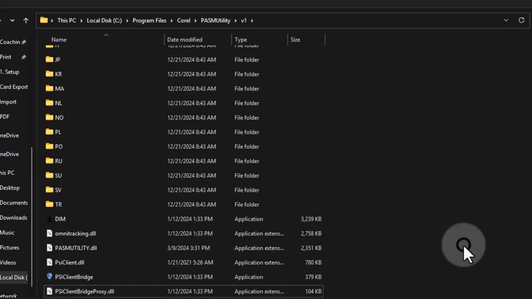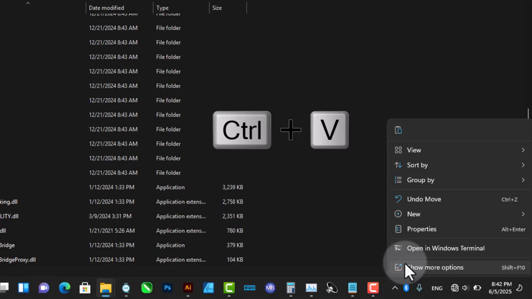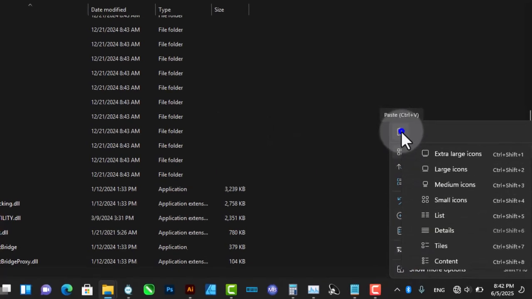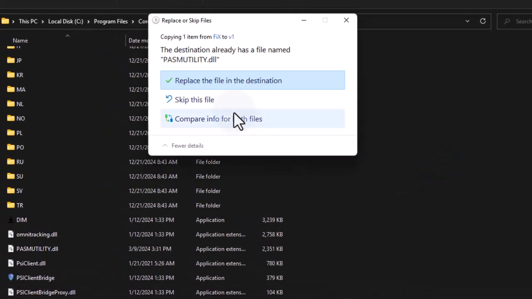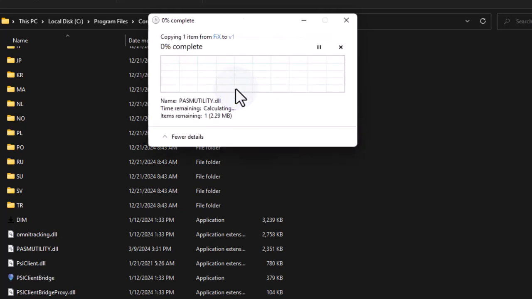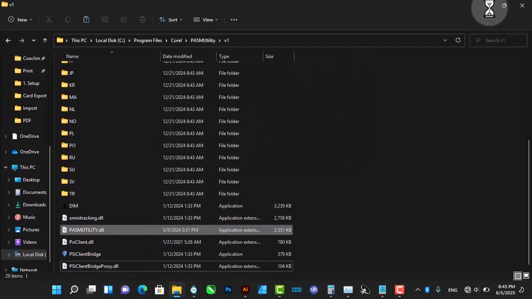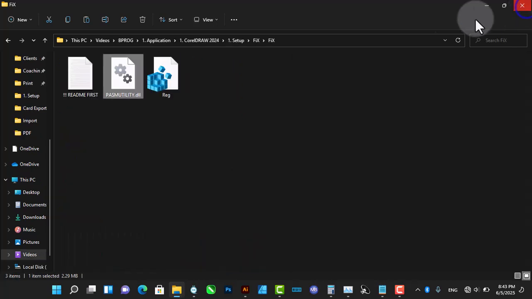So you right click and paste it, more options, or paste with Ctrl V. So you have to replace the file in the destination. So you continue, grant administrative access, continue. So you are through the crack. You can close this, Windows D, and check.